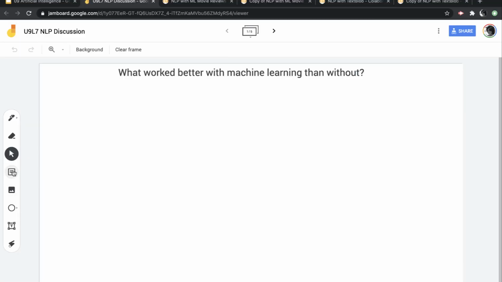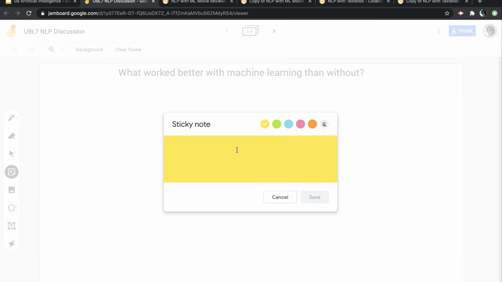So again, you just click on the sticky note, you can change the color and then add your thoughts, and don't forget to add your name.